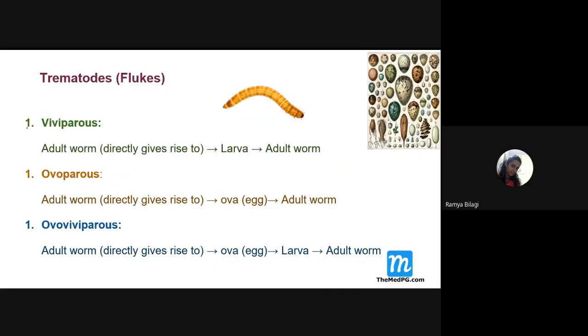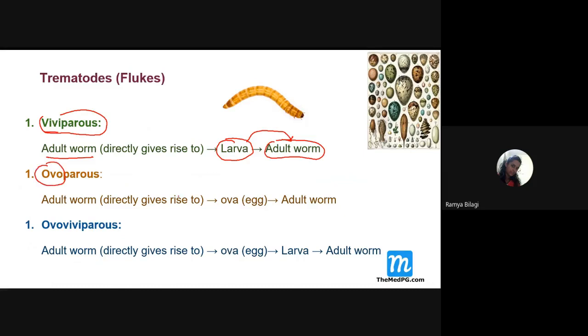Next, these are certain terminologies which you need to remember because MCQs can be asked. What is viviparous, students? Viviparous means the adult worm directly gives rise to the larva. The larva may be anything, and later this larva develops into the adult worm. Such organisms we call viviparous.